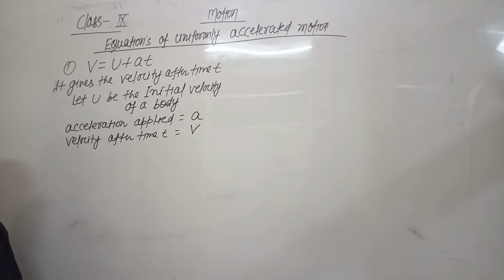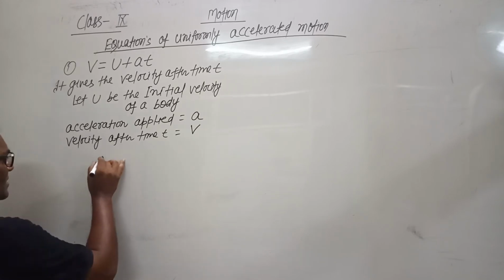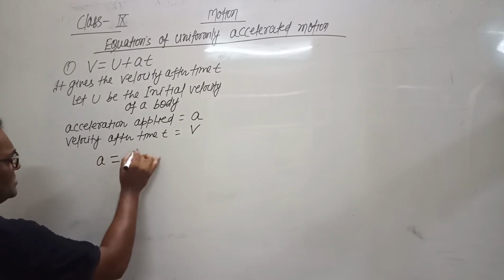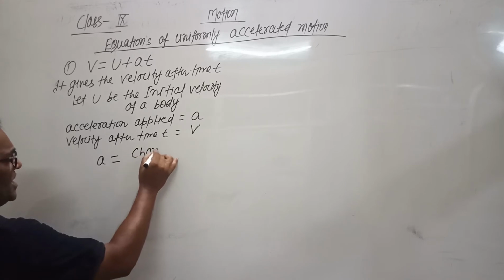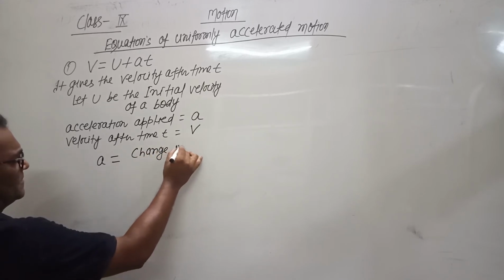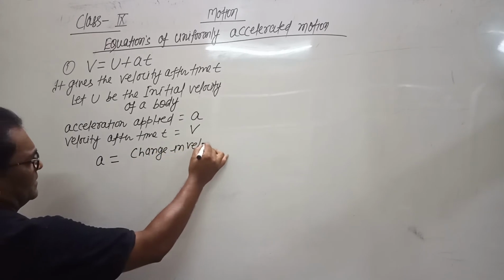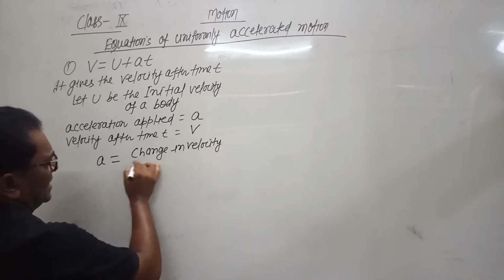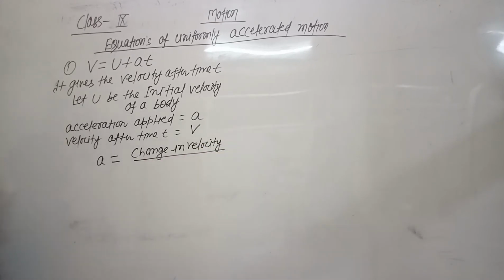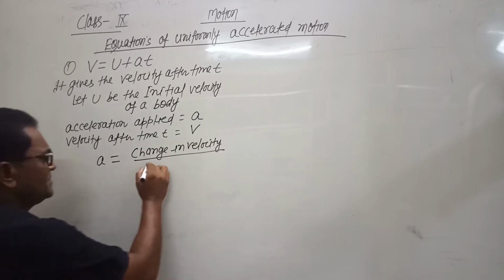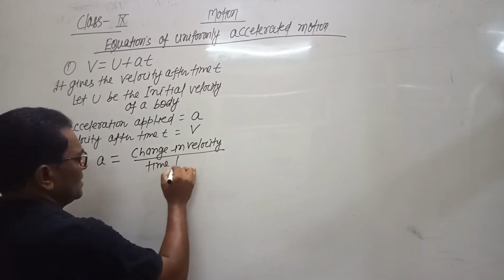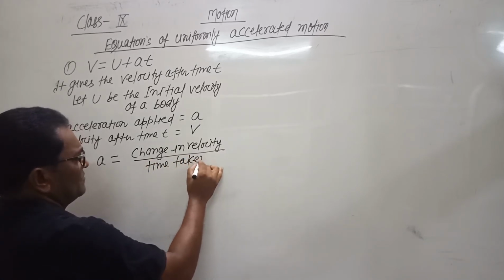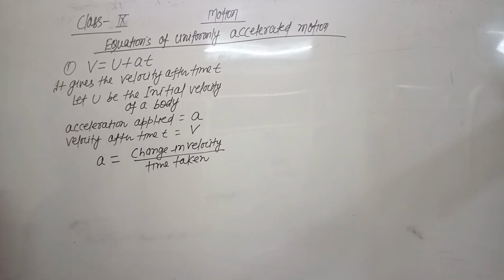We know the formula for acceleration. Acceleration is given by change in velocity upon time taken. Already we have studied this formula.